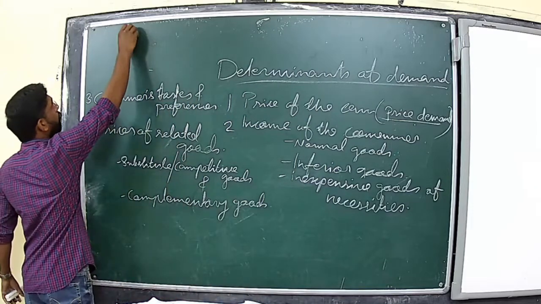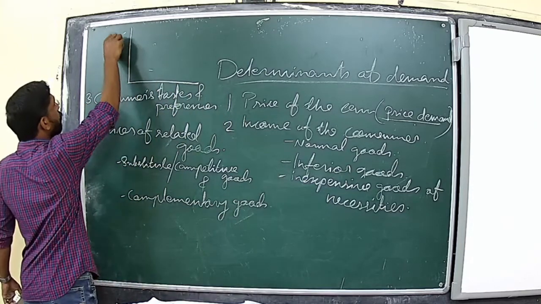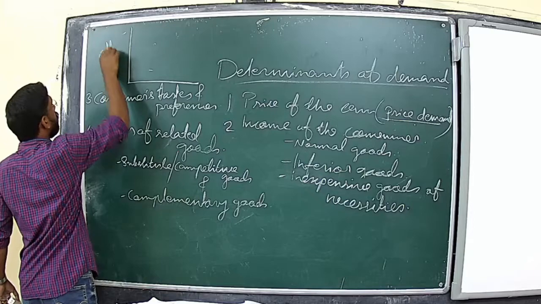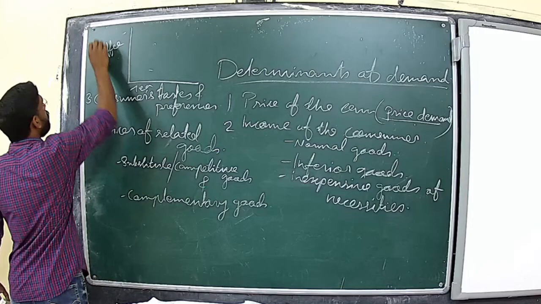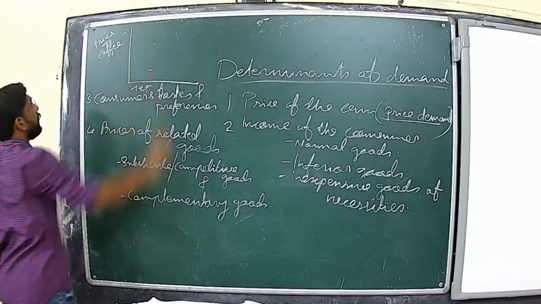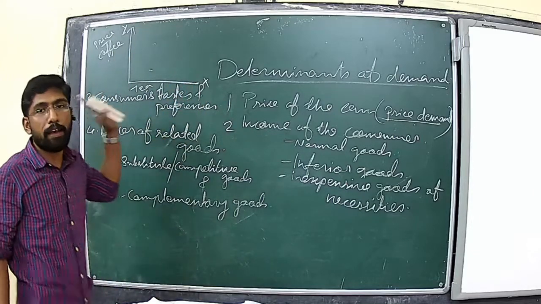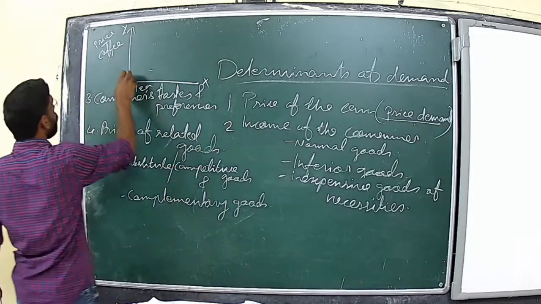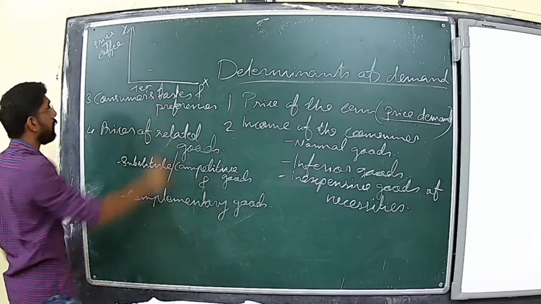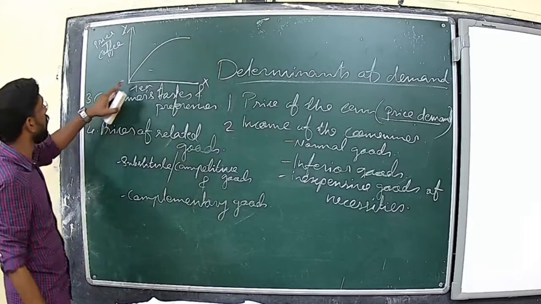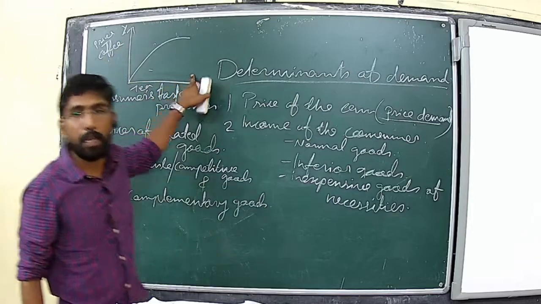Let us see the graph of substitute goods. Suppose here it is coffee and here it is tea. It is the price of coffee on the y-axis, and on the x-axis it is the demand for tea. If the price of coffee is very high, then demand for tea will increase. So the graph will be like this. See, when the price of coffee increases, the demand for tea increases.